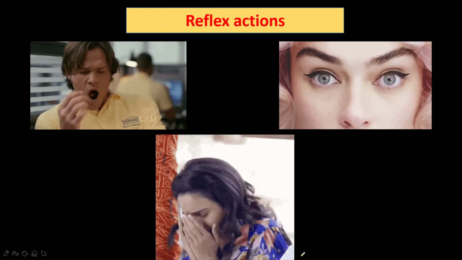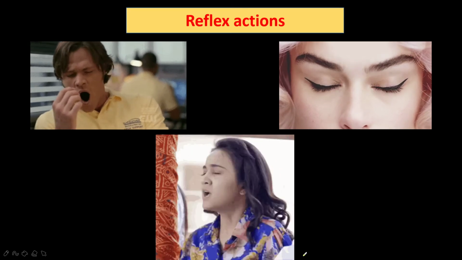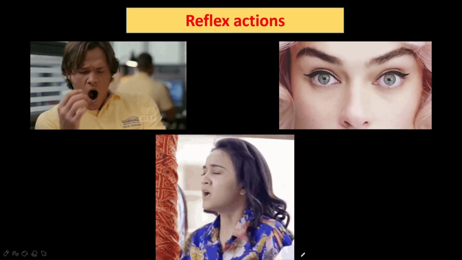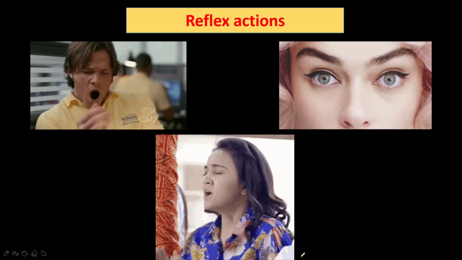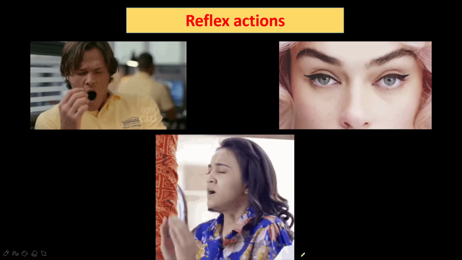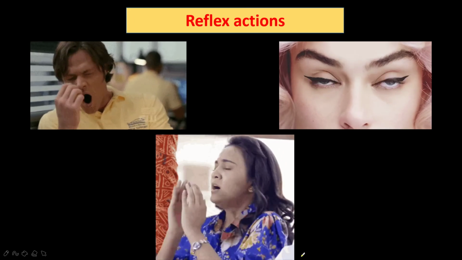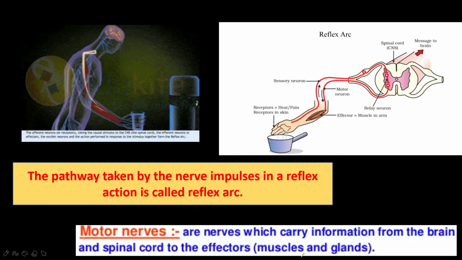So there is a small difference between a reflex action and a voluntary action, which we'll discuss after the reflex arc. Okay, so how the reflex arc takes place, that also we'll see.